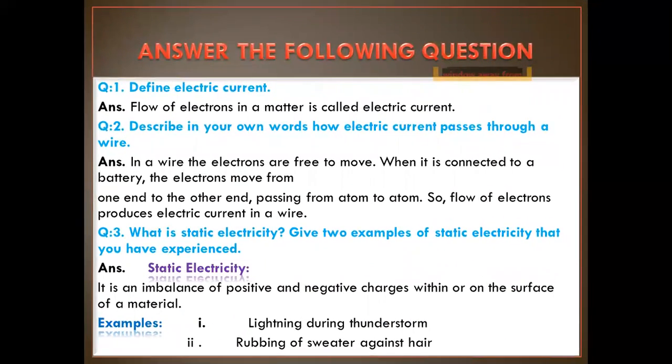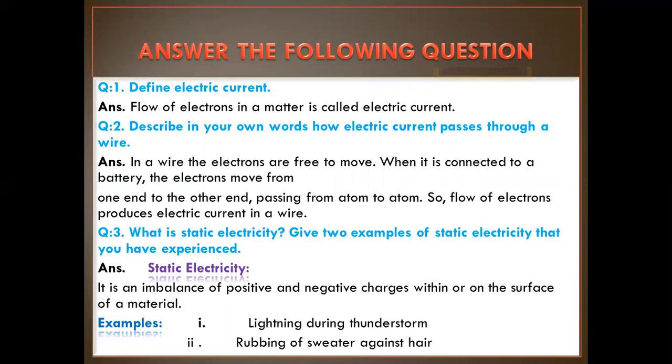Let us, students, take a quick review of our chapter. As we know, all matter is made of atoms. Atoms are made of electrons, protons and neutrons, and these are subatomic particles. Electrons revolve around the nucleus and have a negative charge.